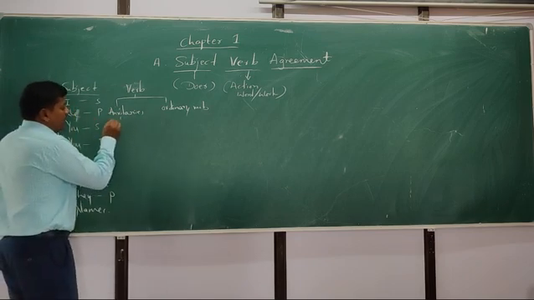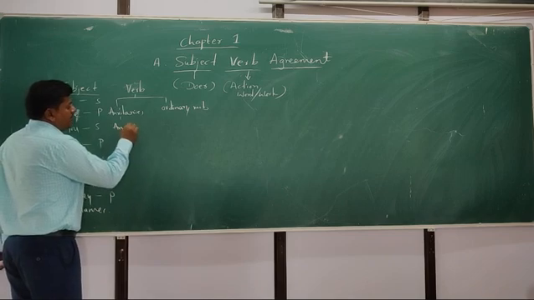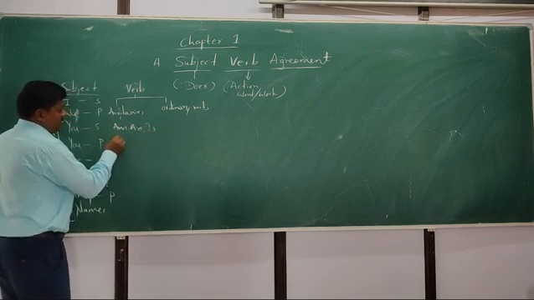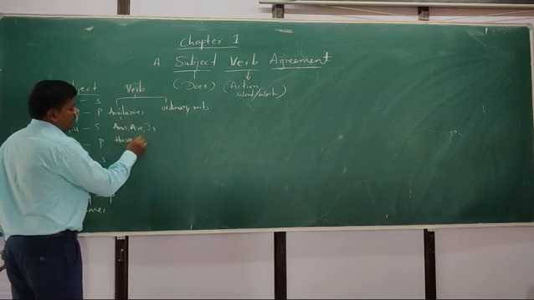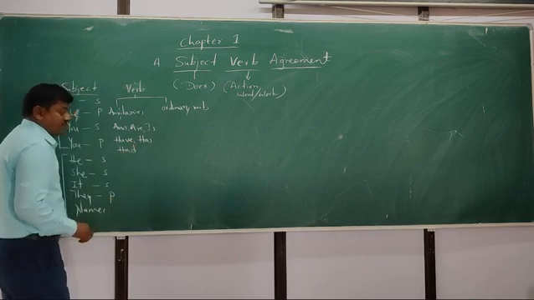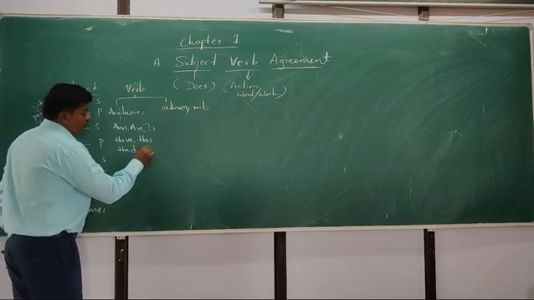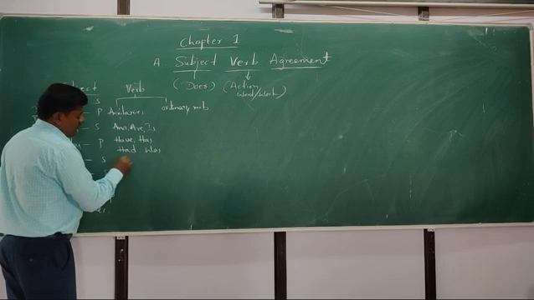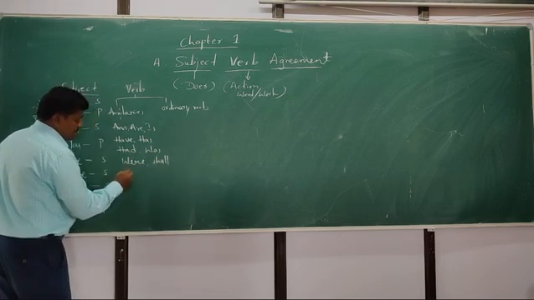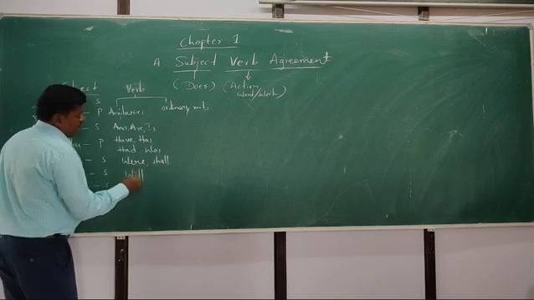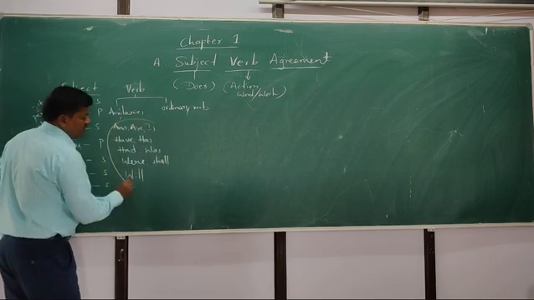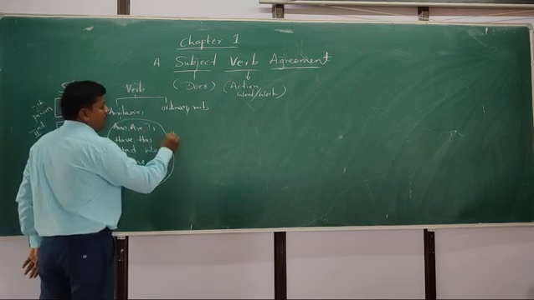See here: am, are, is, and have, has, had, and was, were, shall, will. These are called helping verbs. These all come under helping verbs.